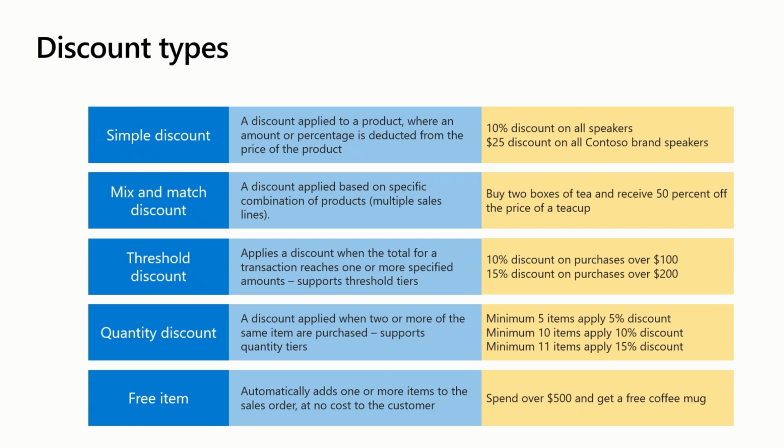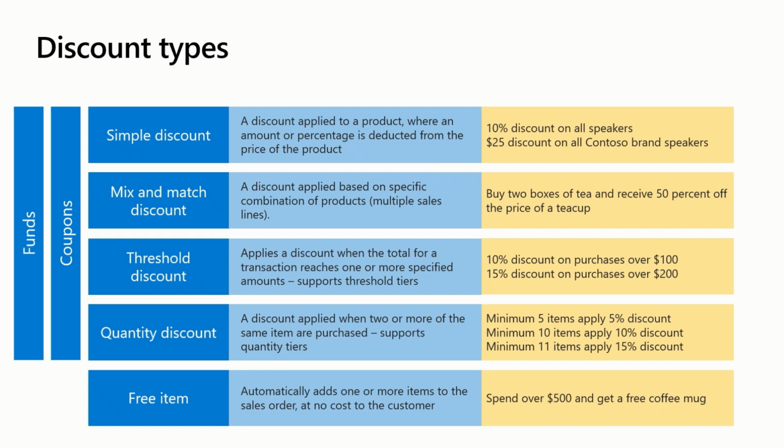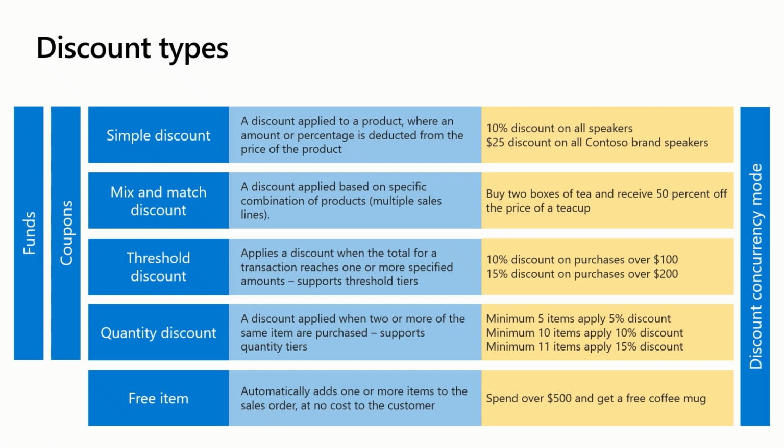Free items will automatically add one or more items to the sales order at no cost to the customer. For example, spend over $500 and get a free coffee mug. Coupons are codes that are linked to discounts and used to add discounts to transactions. A fund is a collection of discount amounts, where when any discount is applied, it gets deducted from the discount fund. And discount concurrency mode decides which discounts compete on a transaction and which discounts can be compounded.